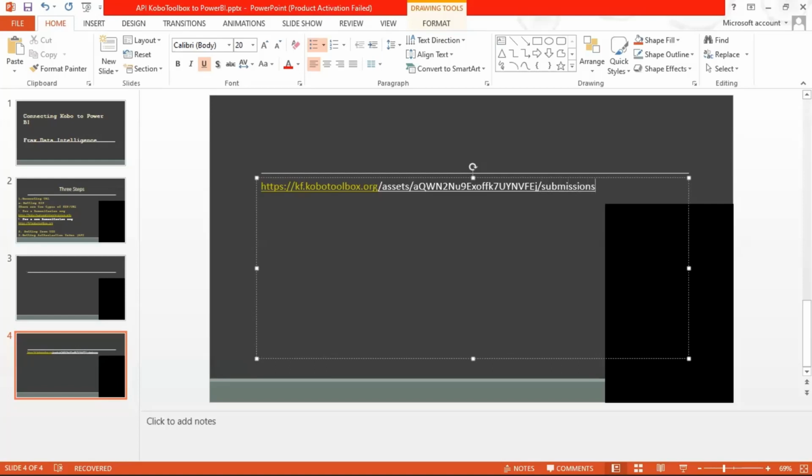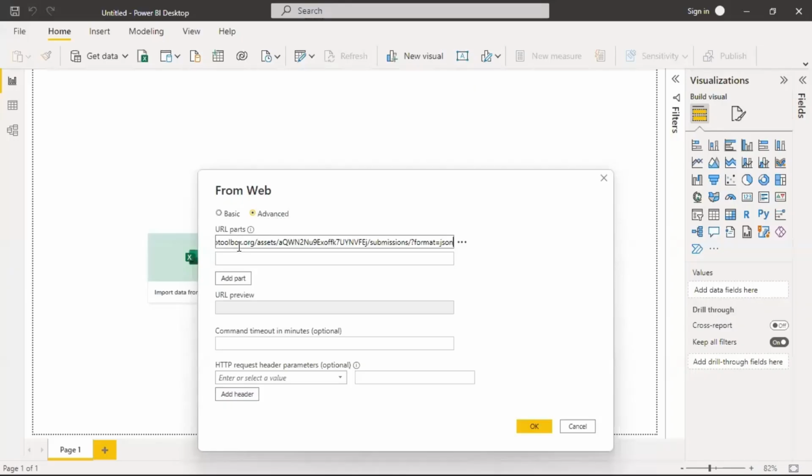After submissions, put another slash, a question mark, and format equals. Now here you input the format you want. For the purpose of this training, we are going for JSON format. After this, we copy it, and then we go to Power BI and paste it.